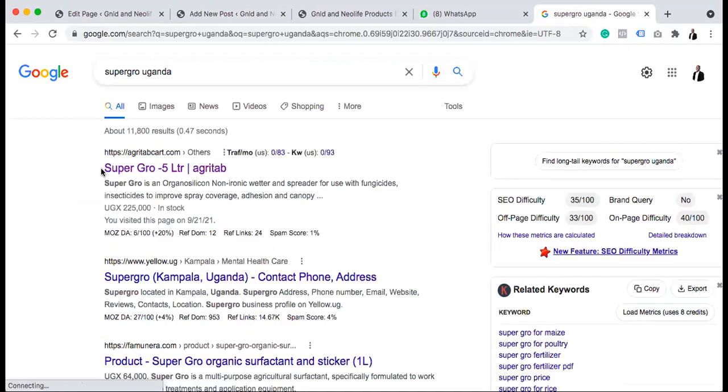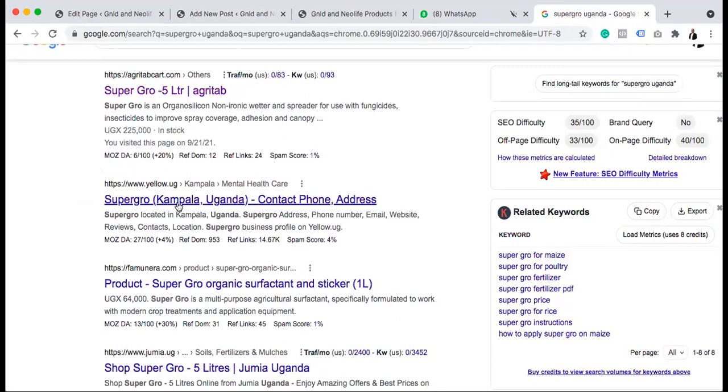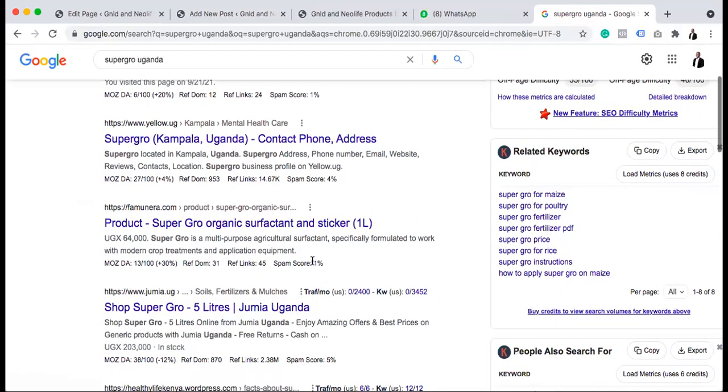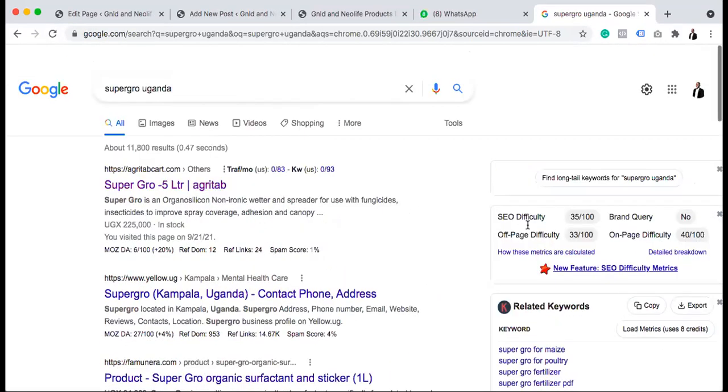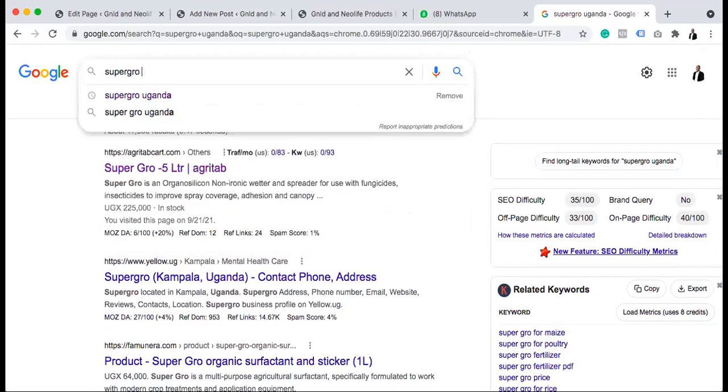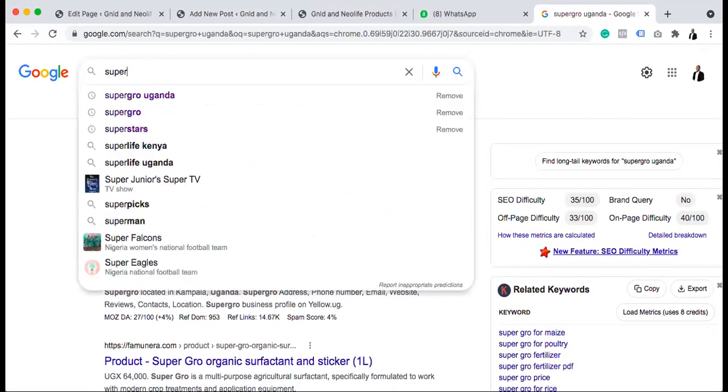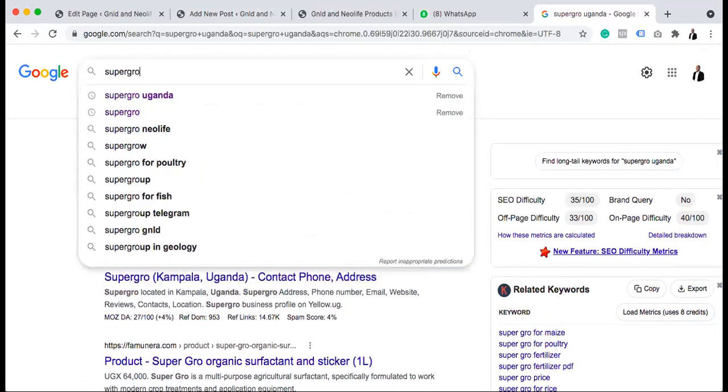So can you see Super Grow 5 liter? This is actually topping. Super Grow Kampala, Uganda. Contact. Maybe these are some keywords about Super Grow, but let me just see without writing. I just say Super Grow. Let's see what Google is saying. Super Grow Neolife.